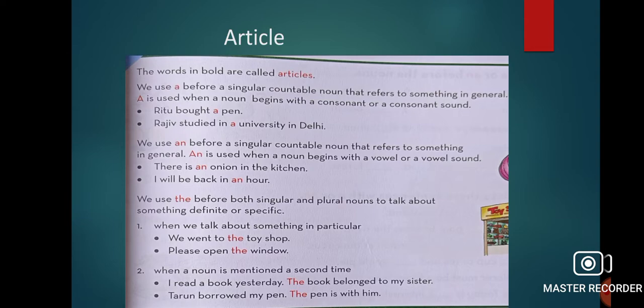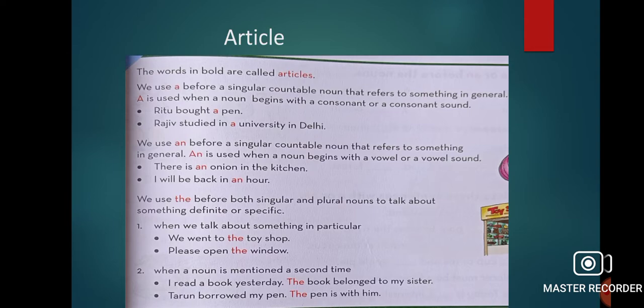A is used before a singular countable noun. Now you can see Ritu brought a pen. She brought one pen. So it is countable. So we have to use a where the noun is countable, where we can count the noun, that refers to something in general. A is used when a noun begins with a consonant or a consonant sound.